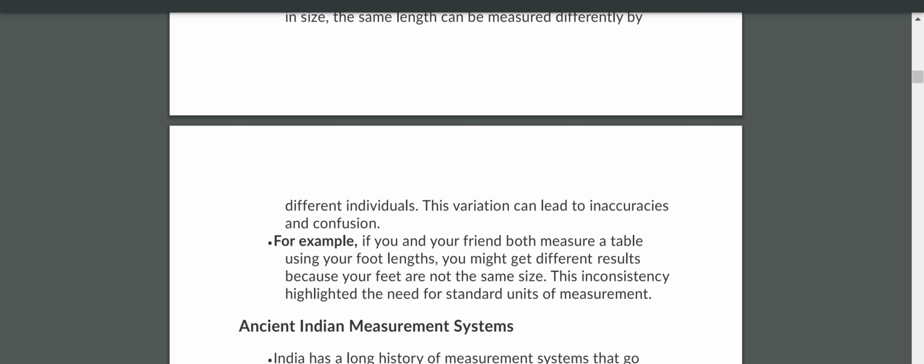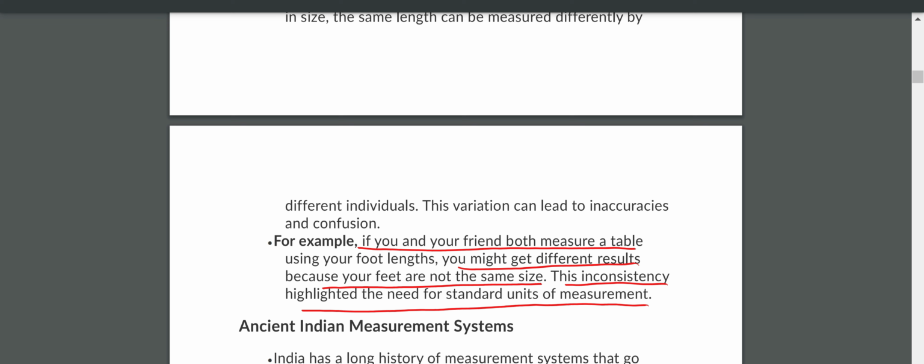For example, let us assume you and your friend measure a table by using your foot. You might get different results because your feet are not the same size. This inconsistency highlighted the need for standard units of measurement.